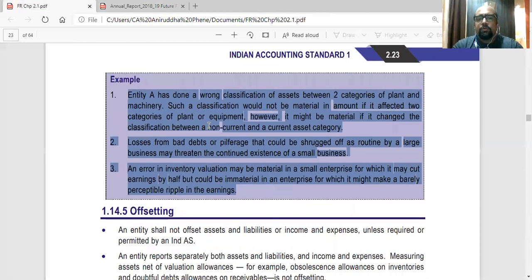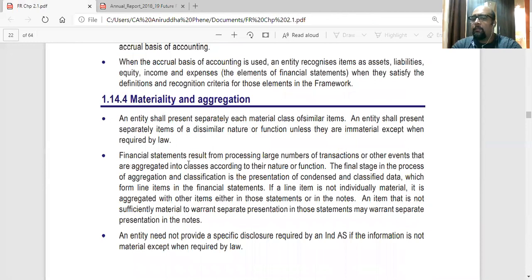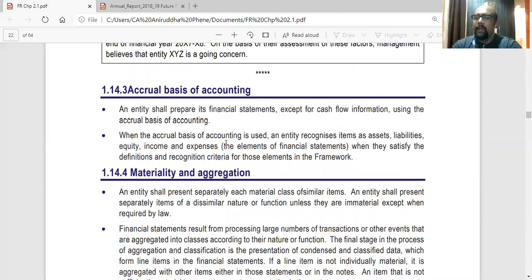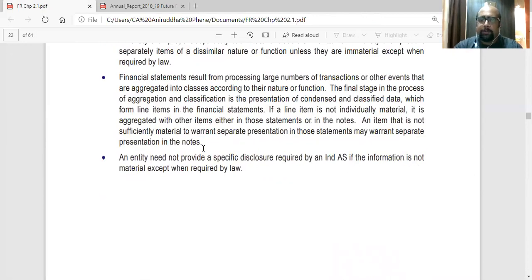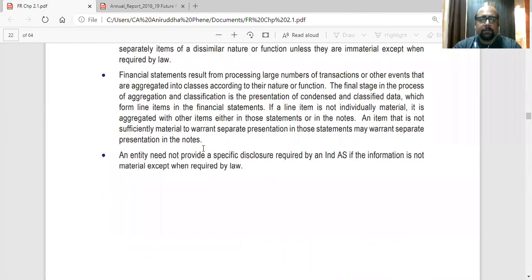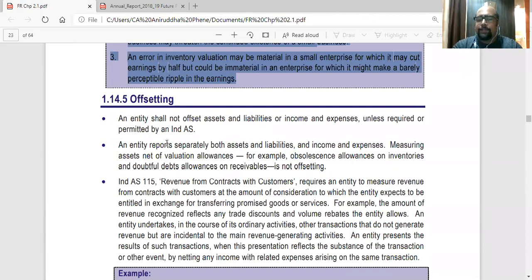So just write the first point in materiality and aggregation. Aggregation is what we saw with employee benefit expenses, and materiality means all the important items have to be shown, and the important items were what was shown in the P&L account, such as employee benefit expense and finance expense. Under that, various items of similar nature can be grouped. Write these three examples too. Tomorrow we'll start with offsetting and other points.